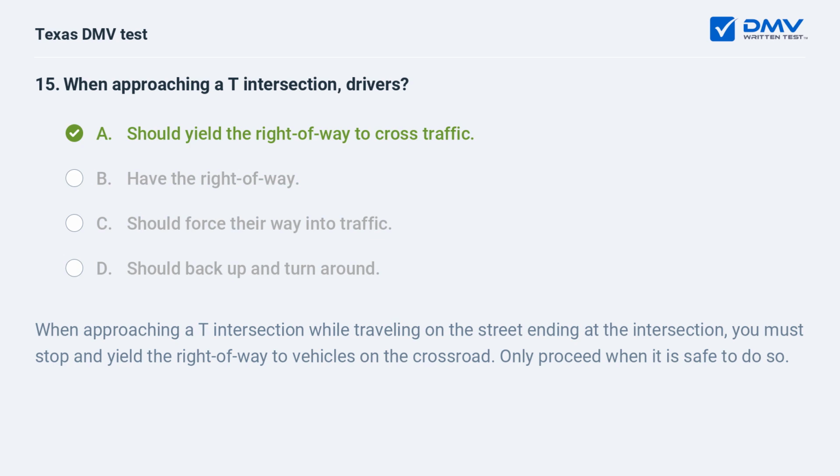When approaching a T intersection while traveling on the street ending at the intersection, you must stop and yield the right-of-way to vehicles on the crossroad. Only proceed when it is safe to do so.